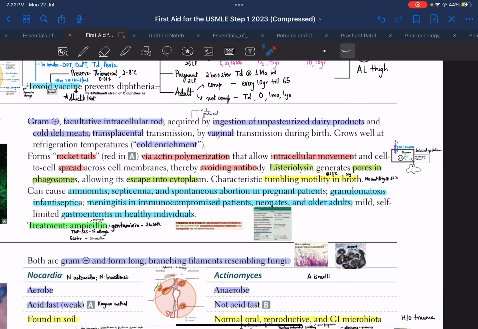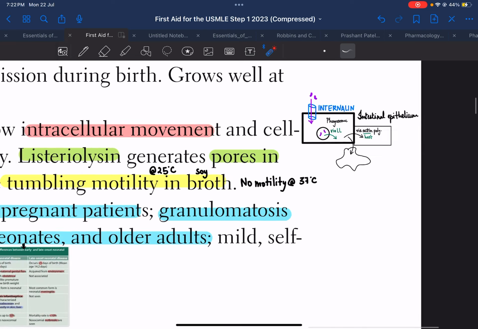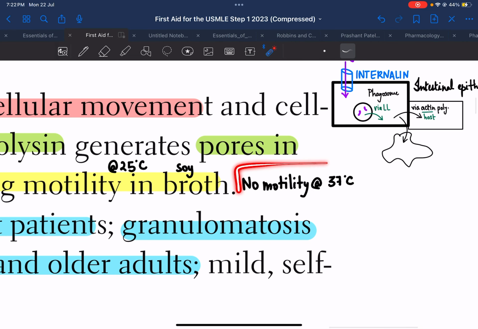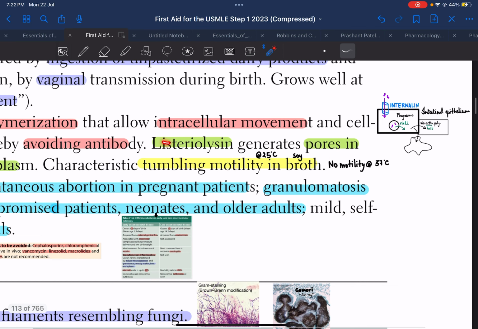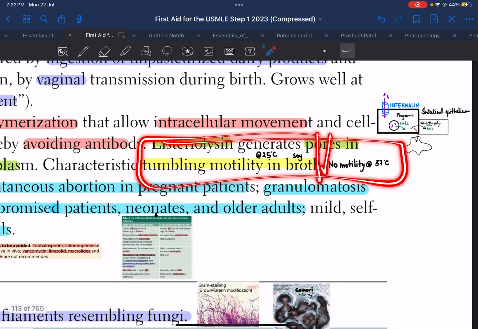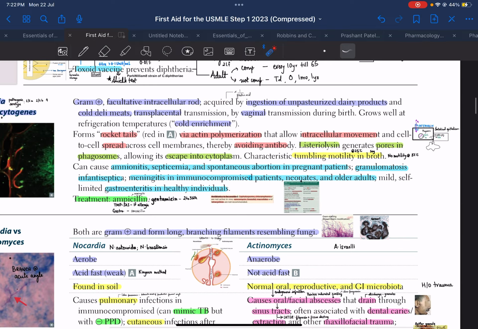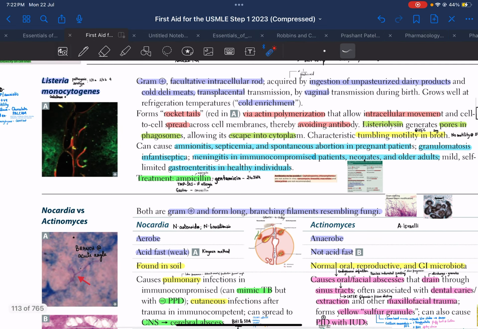Okay, now as we talked, Listeria basically moves, so it shows motility, right? But one thing to be noticed over here is within the human body, it does not show any motility. But in a soy broth at 25 degrees Celsius, it shows tumbling motility. So this thing of having two types of motility is known as differential motility, which is a characteristic feature of Listeria.